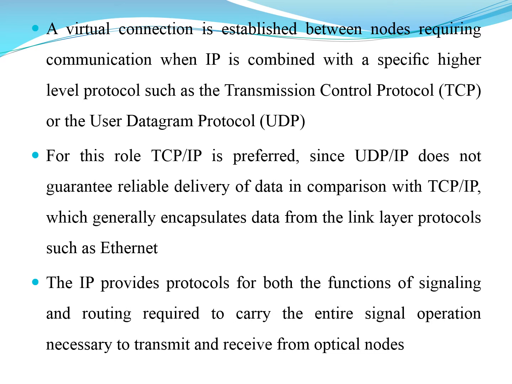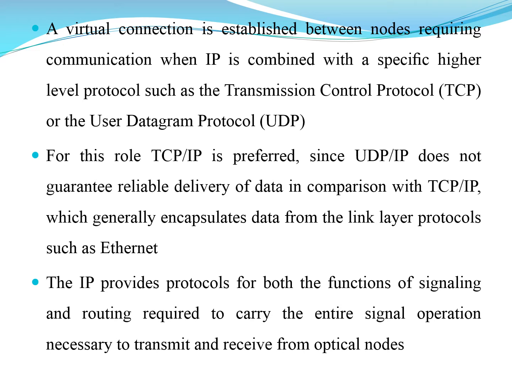A virtual connection is generally established between the nodes which require communication when IP is combined with a specific higher level protocol, such as TCP, the Transmission Control Protocol, or the User Datagram Protocol, UDP.